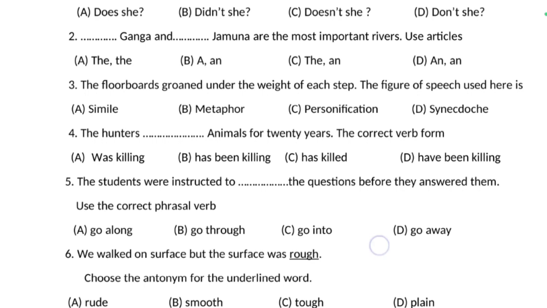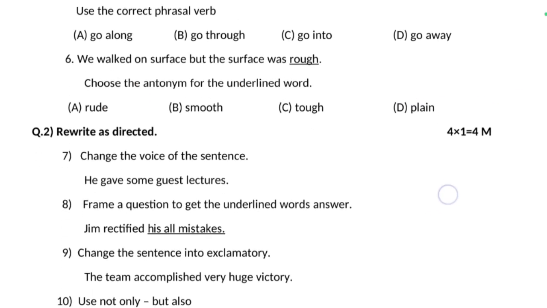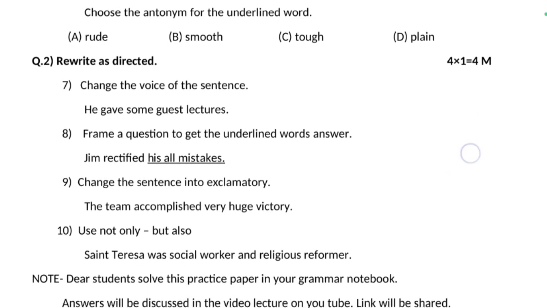Next question is, we walked on the surface, but the surface was rough. The word rough is the underlined word, and the question is, choose the antonym of the underlined word. You have to choose the opposite word of rough. Smooth is the correct opposite word for rough. So we can say rough and smooth. This is also a very important question. Sometimes they ask it.